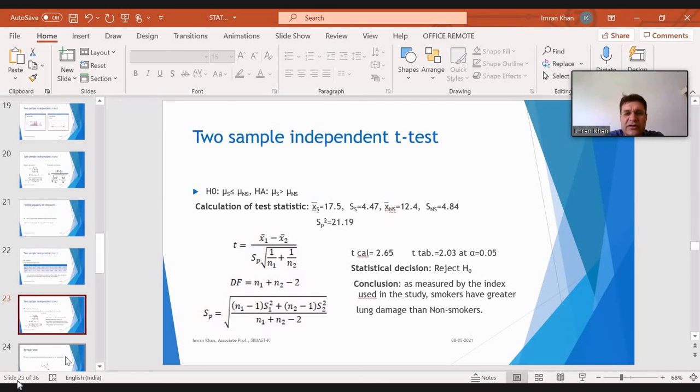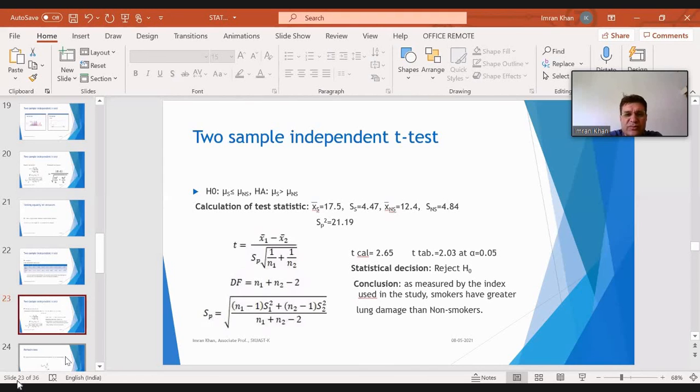When you solve it, you get, see, the calculation of stats: x bar s is 17.5. X bar s means the mean for smokers, then SS, which is 4.7, is the standard deviation for smokers. Then X bar NS, the mean for non-smokers, is 12.4, and the standard deviation for non-smokers is 4.84.